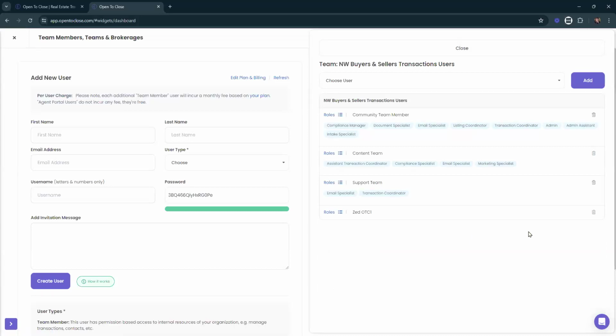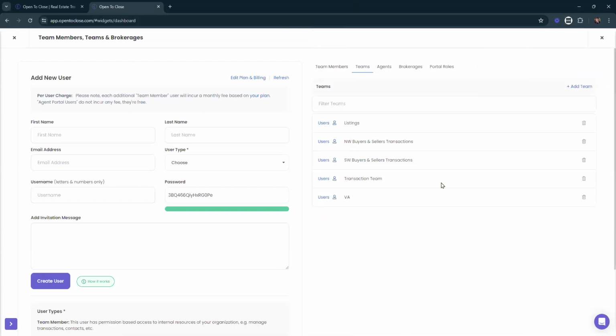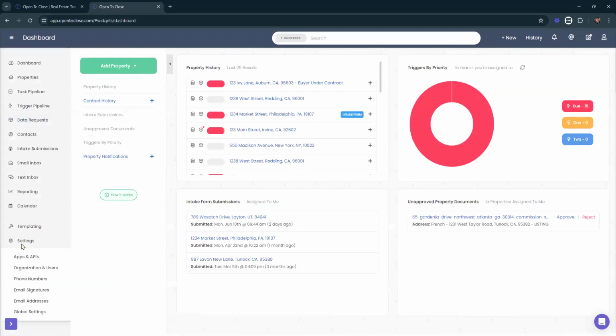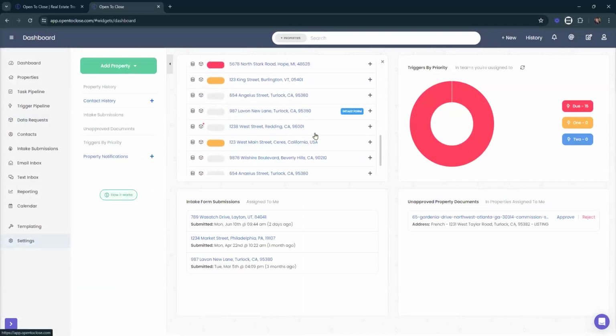We want to make sure that when you invite your agent or your team members to your Open to Close portal, they can just jump in and get started and start having fun with it. Now, if you're not sure which team they should be on yet, maybe you're just like, let me get you in here, let me set up your permissions, but I'm not going to add you to a team just yet. I want you to get more familiar with setting certain things up. Technically, your agents, your team members who are not on teams, still have access to Open to Close. They just don't see any of the properties.